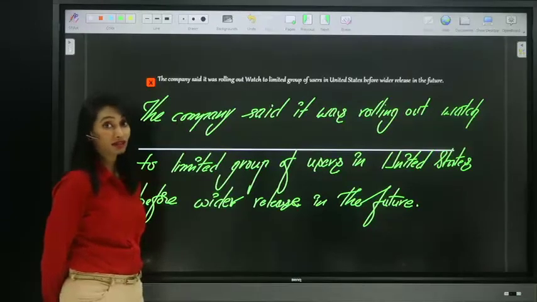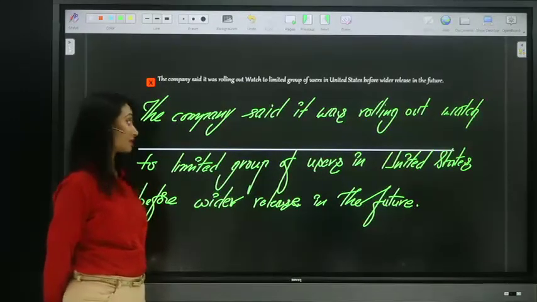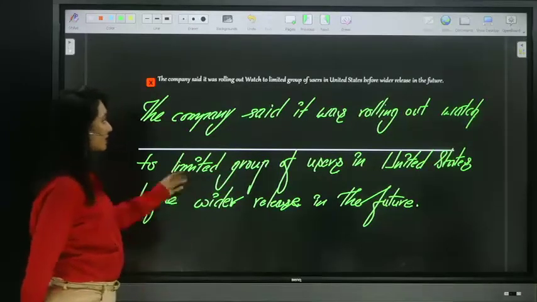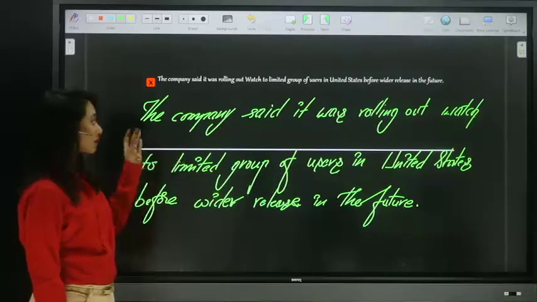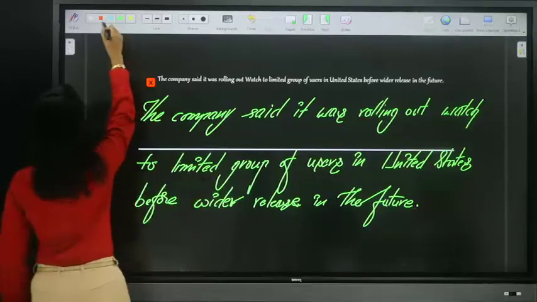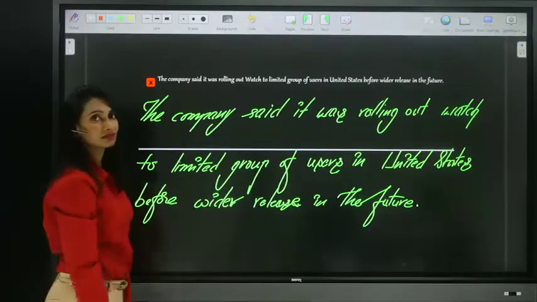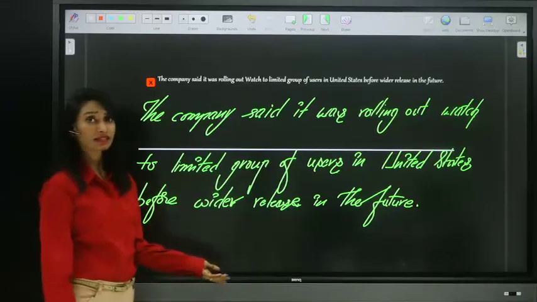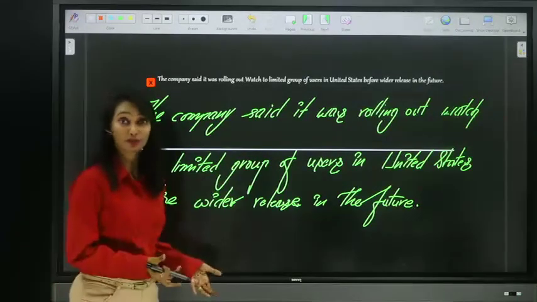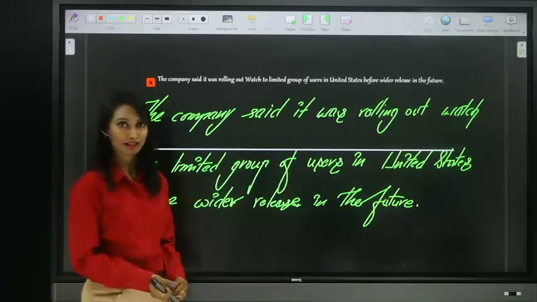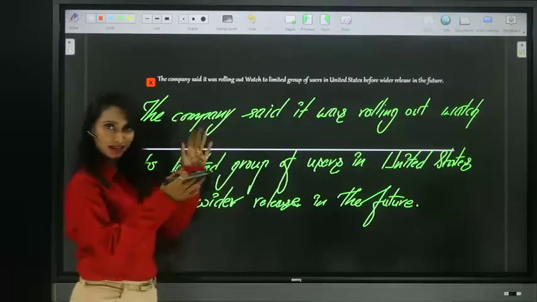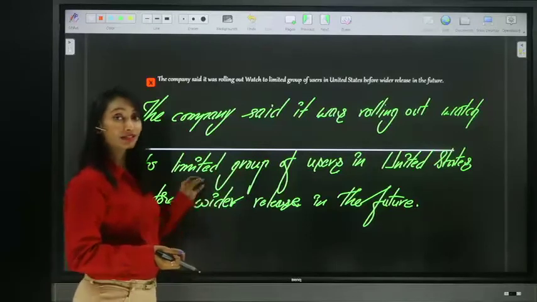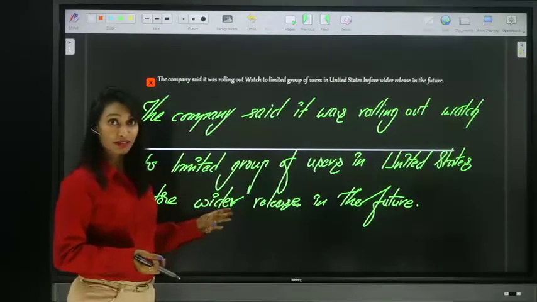More than one. So find out. What are those? So read the sentence bit by bit. Try to find out what is the error in each part. Because these days they are asking you to find out the correct part, not the only error part. So they can classify the sentence, like divide the sentence into different parts, and they will ask you what is the correct part. Find out the correct part as answer.